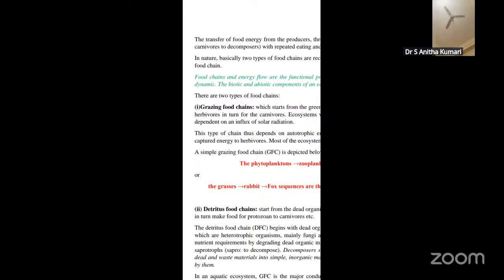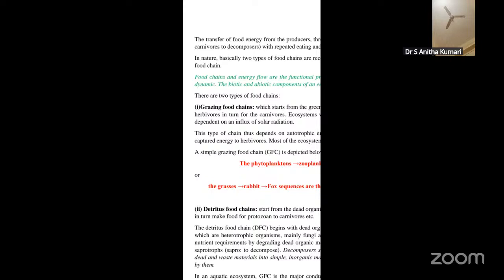First, the producers will be there. Then you have the consumers. Then you have the decomposers. So with repeated eating as well as being eaten. You all know the producers are the plants which synthesize their food. These plants are eaten by the primary consumers. Primary consumers are eaten by secondary consumers. Secondary consumers are eaten by the tertiary consumers. Once that is over, then lastly the dead organic matter that is remaining is decomposed. So likewise, the cycle will go on.